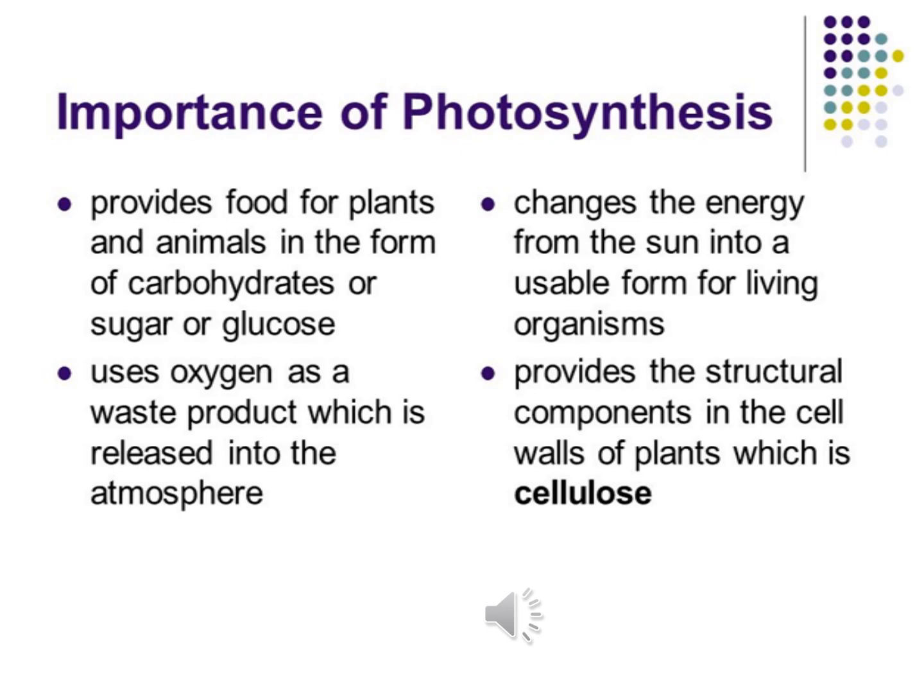So now, the conclusion of this session: let's see the importance of photosynthesis. Photosynthesis provides food for plants and animals in the form of carbohydrates, sugar or glucose. It releases oxygen as a waste product into the atmosphere. It changes the energy from the sun into a usable form for living organisms. It also provides the structural components in the cell walls of plants, which we call cellulose.